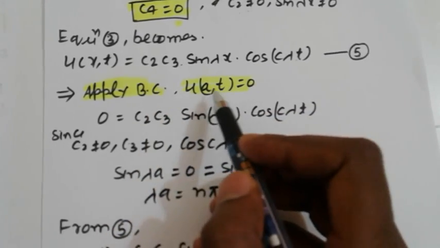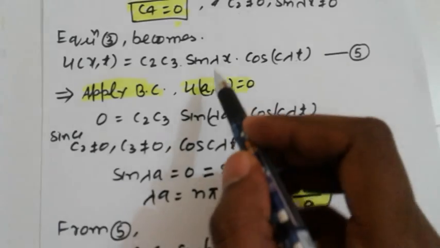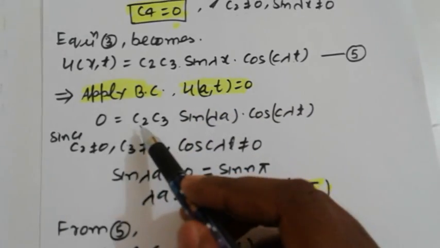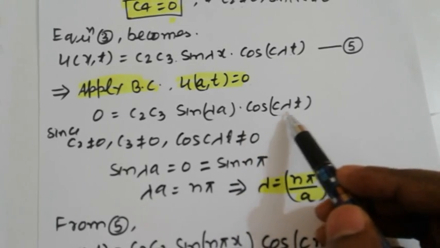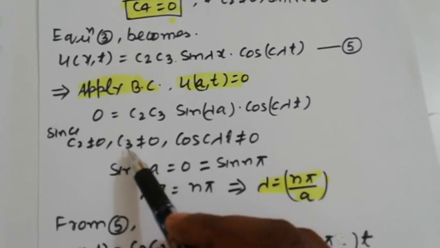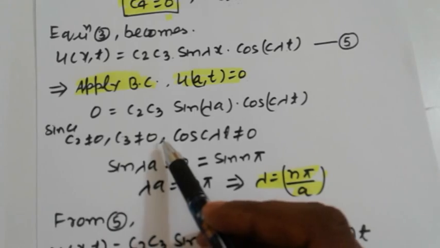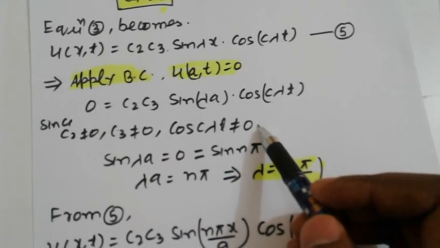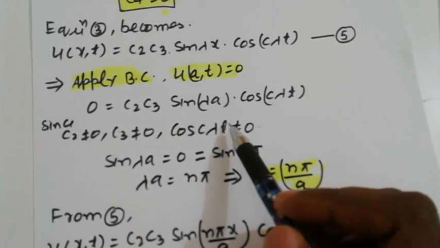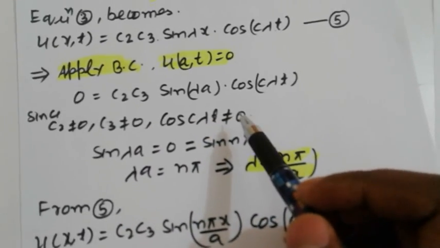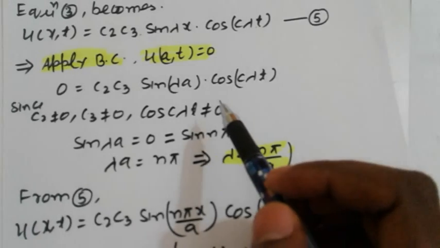Again apply the boundary condition u(a,t) = 0 in the above. So putting 0 = c2 c3 sin λa cos cλt, since c2 is not equal to 0, c3 is not equal to 0 and cos cλt is also not equal to 0. If any one is considered 0, then u(x,t) becomes 0, so a solution does not exist.